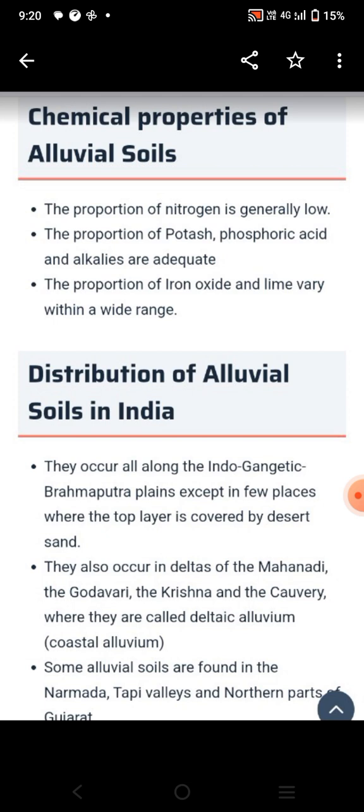Distribution of alluvial soil in India. These occur along the Indo-Gangetic and Brahmaputra plains, except in a few places where the top layer is covered by desert sand. And in the deltas of the Mahanadi, Godavari, Krishna and Kaveri, they are called deltaic alluvial. Some alluvial soil is found in the Narmada and Tapti valleys and the northern part of Gujarat.